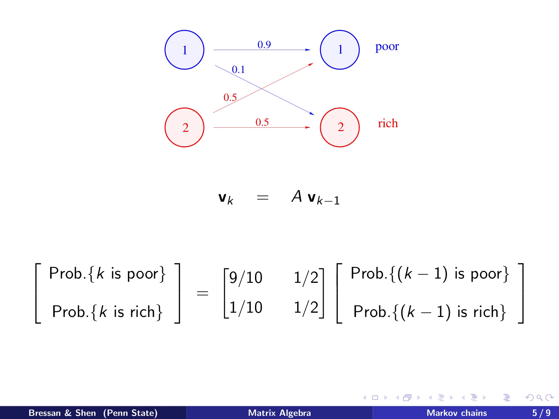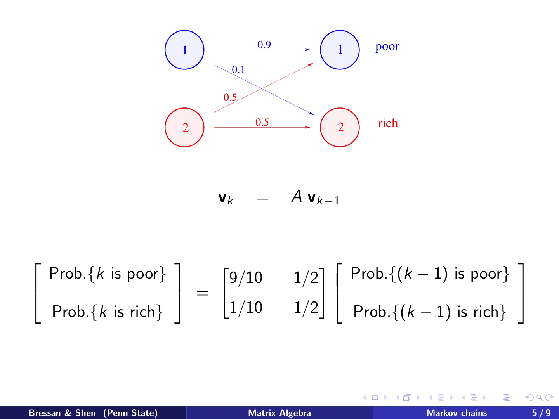Let's fill in the details. We have this model V_k equals A times V_(k-1). What does that exactly mean? V_k here is the vector of probabilities, that is, the probability that the kth generation is poor and the probability that the kth generation is rich. And then V_(k-1) is the same for the (k-1)th generation. A times V_(k-1) will be the probability vector of the next generation. We can verify that this holds.